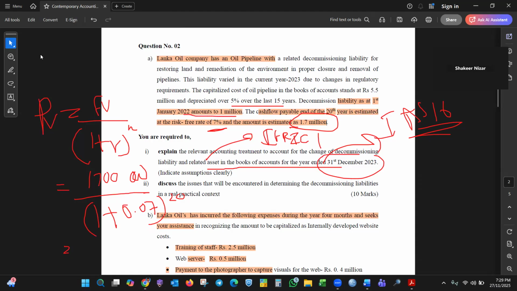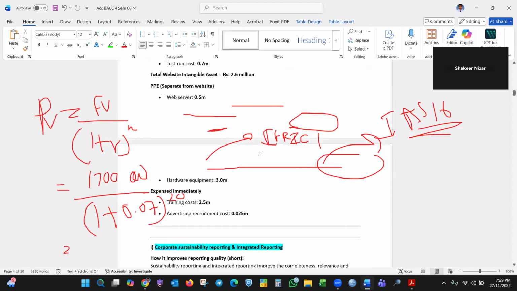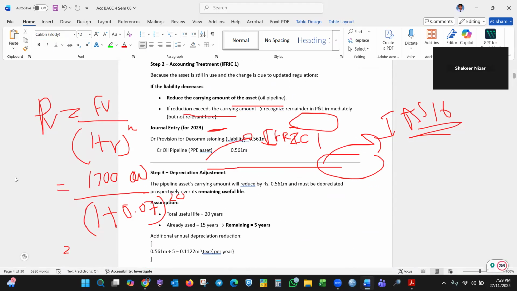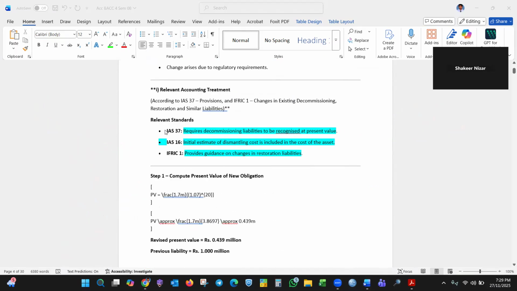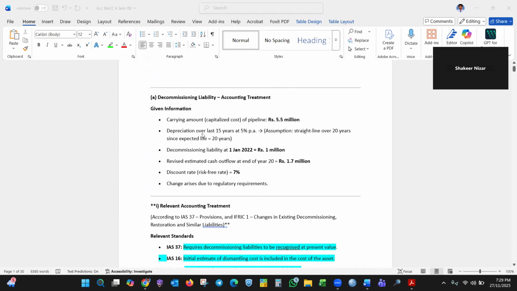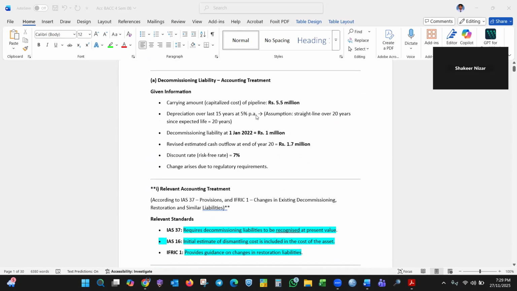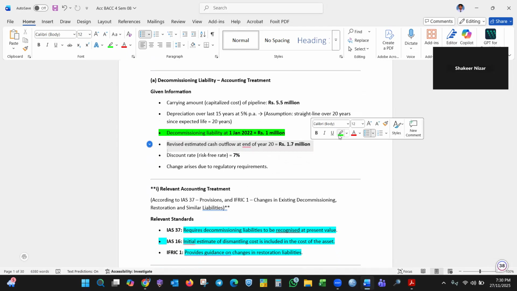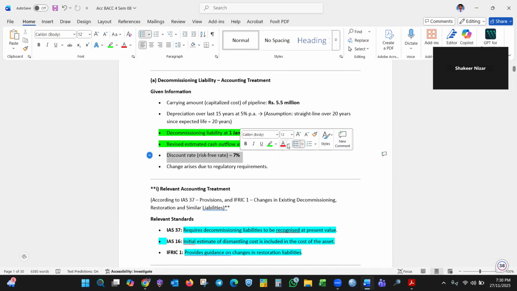So it says carrying amount 5.5, depreciate 5%, 20 years. Decommissioning liability this date 1.1 million. Revised estimated cash outflow at the 20th year 1.7. The discount rate is given.